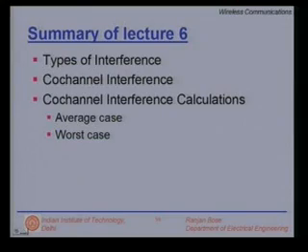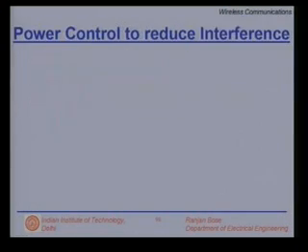We looked at how to calculate the co-channel interference values. Specifically, we looked at the average case as well as the worst case analysis. We learnt that these 2 cases have a direct relationship with the path loss exponent being used, and then we looked at the adjacent channel interference.